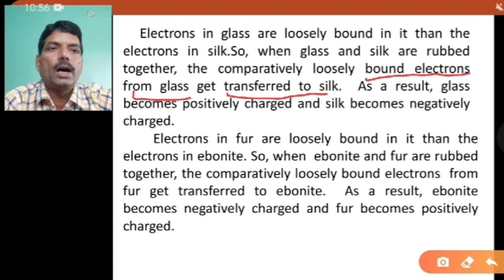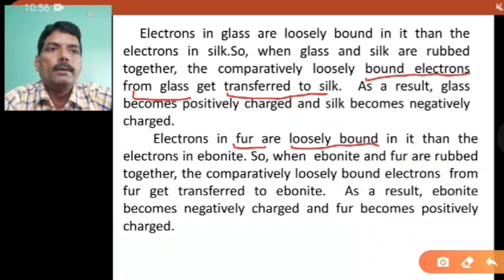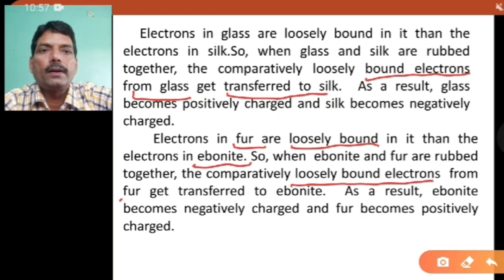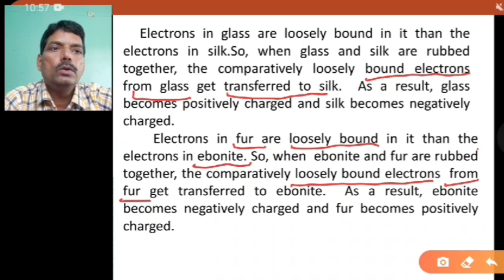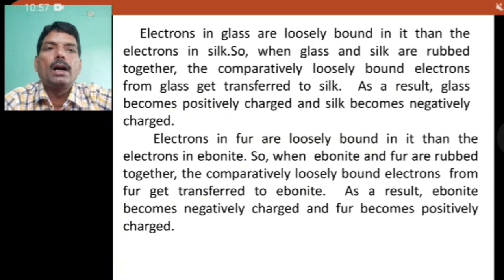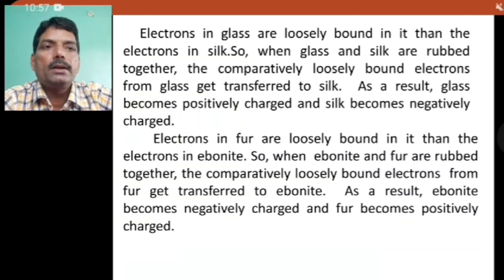Electrons in fur are loosely bound. Now see here, in the case of fur, the electrons are more loosely bound than the electrons in ebonite. So when ebonite and fur are rubbed together, the comparatively loosely bound electrons from fur, this is very important, get transferred to ebonite. As a result, the ebonite becomes negatively charged and fur becomes positively charged. I think you have understood how the glass rod becomes positively charged and the silk negatively charged. Similarly, the ebonite becomes negatively charged and the fur positively charged.